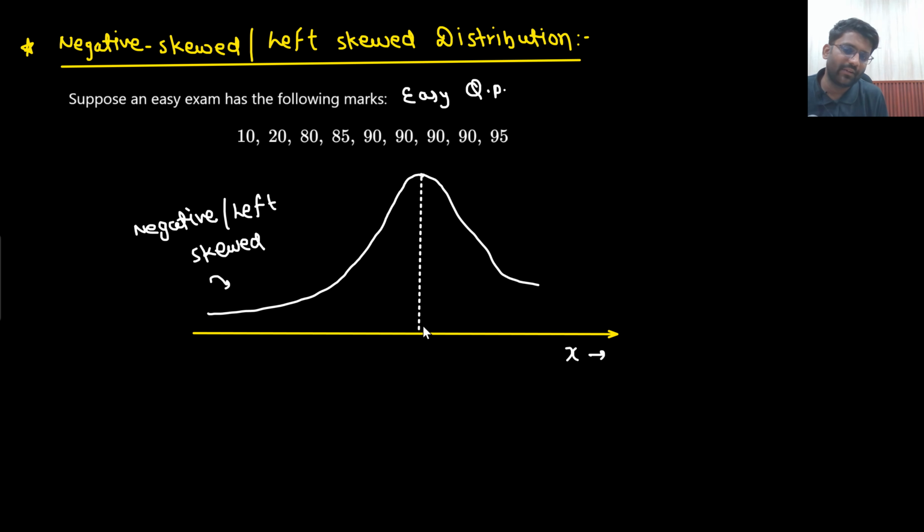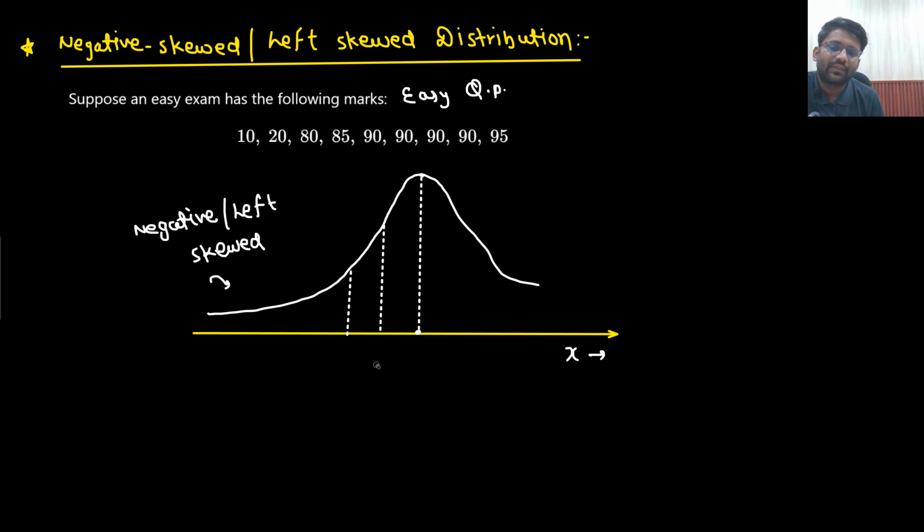Where most of the guys are available at this particular point. So what will be this? This will be mode. So most of the guys are getting marks near about this point only. Where will be median? Median will be right in the middle. Median will be somewhere here, and then this will be your mean.